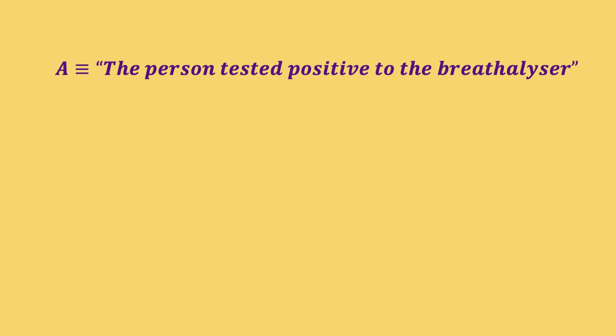By the way, if you use Bayes' theorem, you can get the right answer with just one formula. Let the proposition A be the person tested positive to the breathalyser and B the person is drunk.